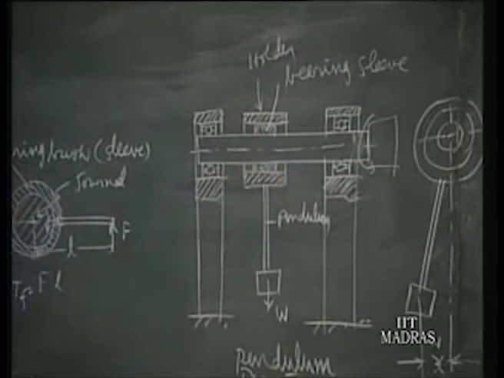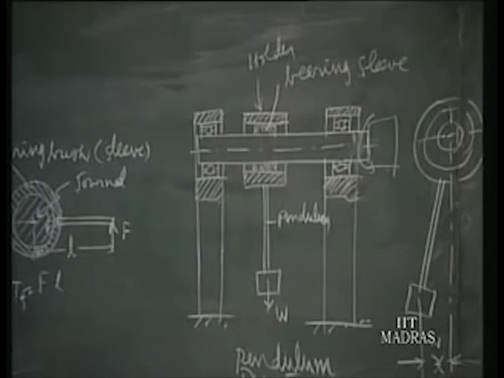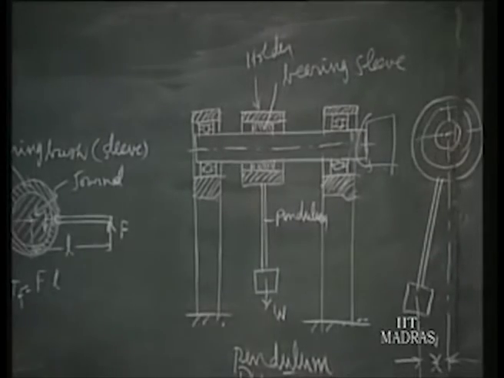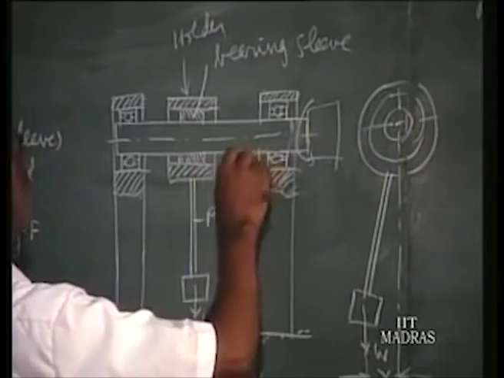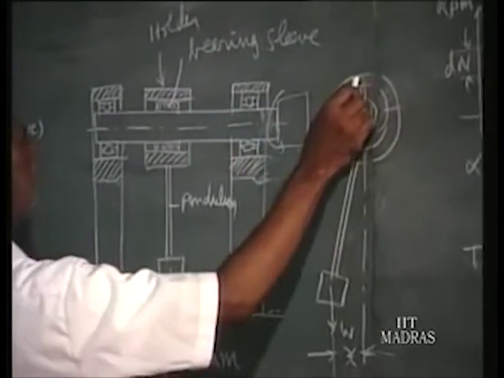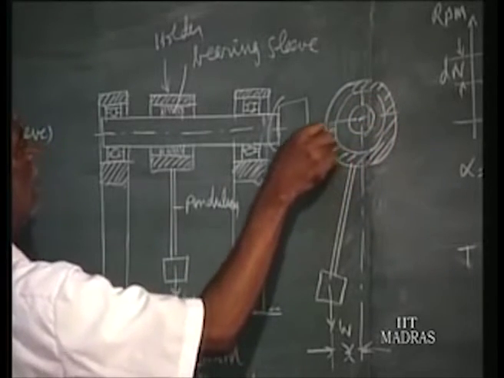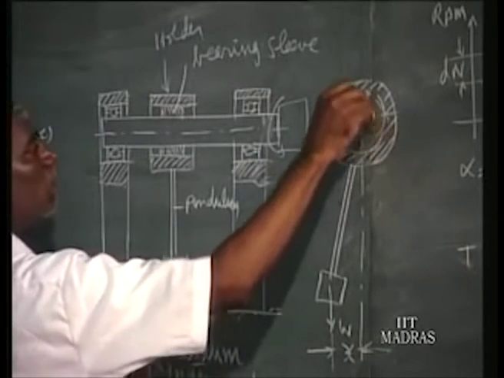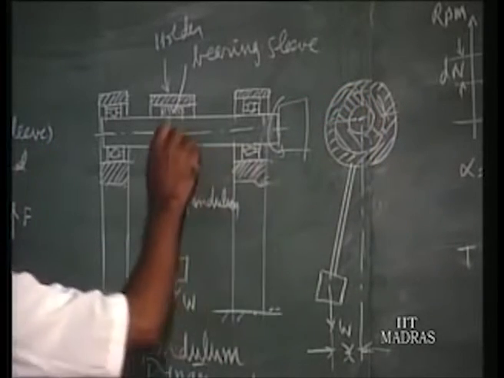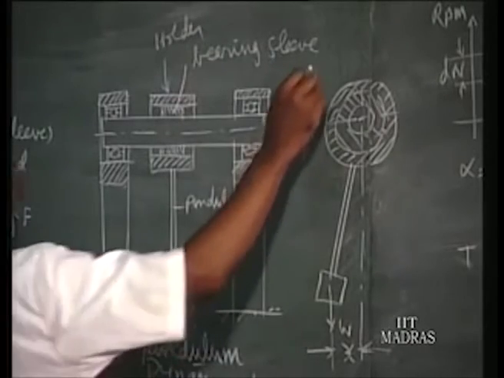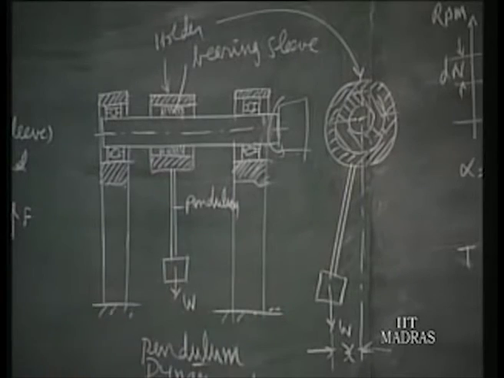So it will be rotated, and due to that rotation, the sleeve also will try to rotate along the shaft due to friction torque. When the sleeve tries to rotate, suppose this is the rotating speed, I will hatch it, and the sleeve is in this direction. This is the bearing bush or bearing sleeve, mounted in the bearing holder. This is the bearing holder, and at the bearing holder bottom you have fixed the pendulum.